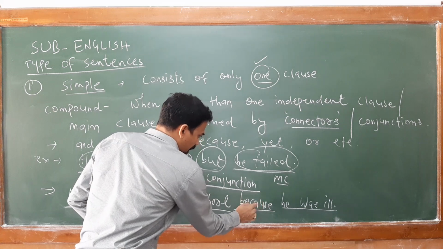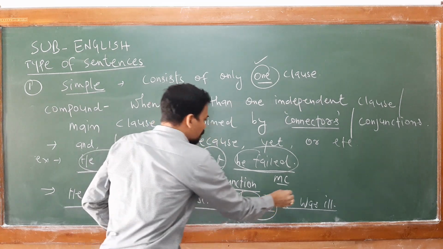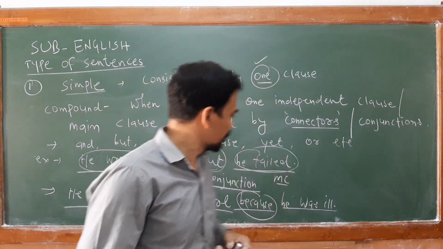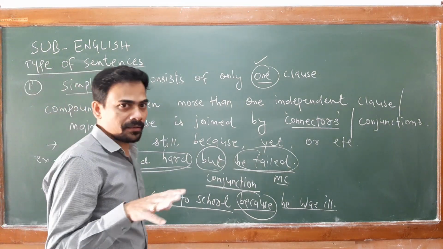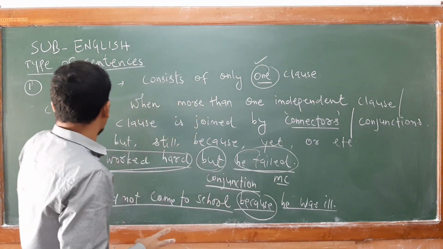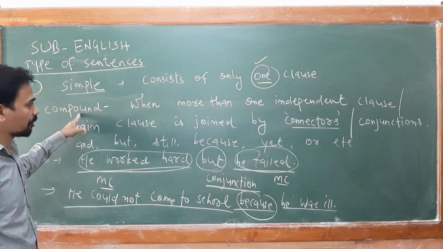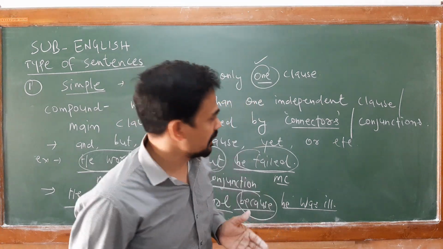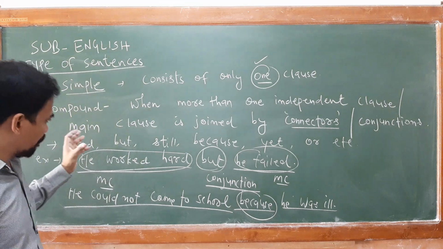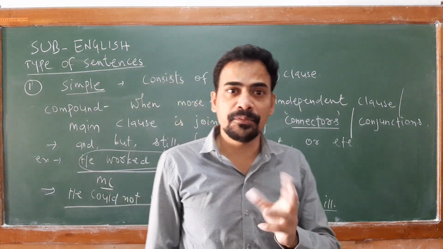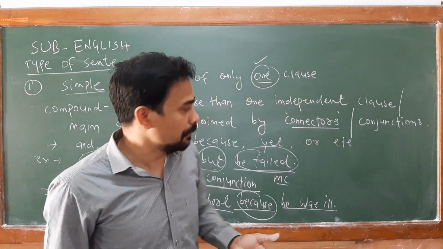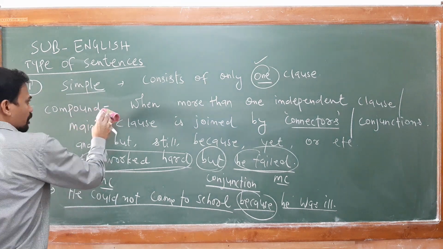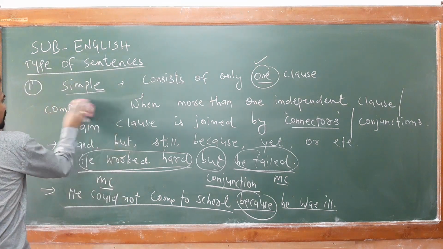This word is joining two independent clauses, or two MC, main clauses or principal clauses. So whenever you find a connector joining two independent clauses, this is known as your compound sentence. So the basic trick is to identify whether there are two independent clauses joined by a conjunction. Is it clear?